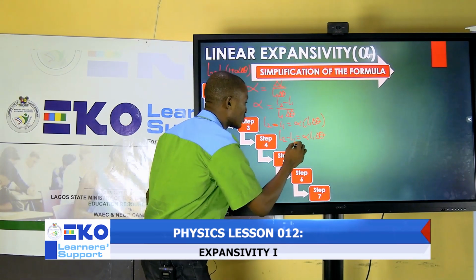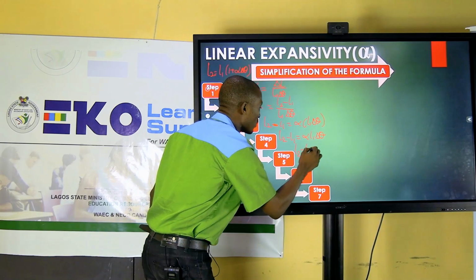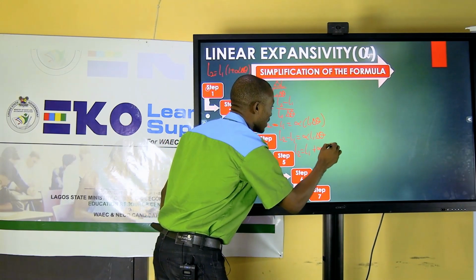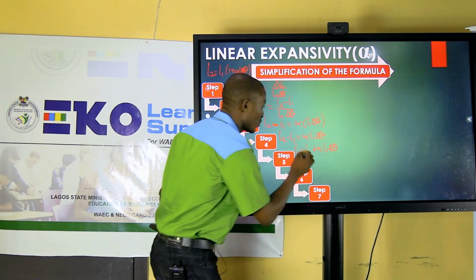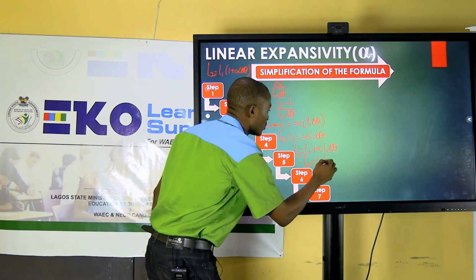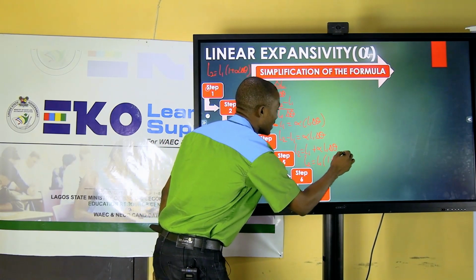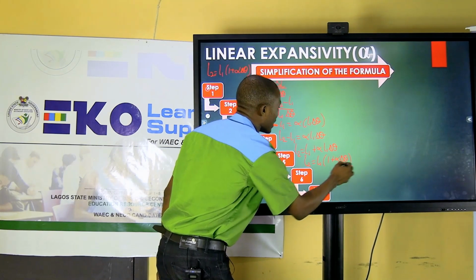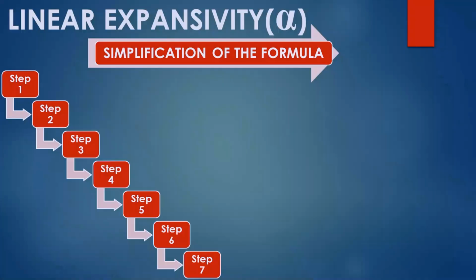So from here, L2 equals L1 plus alpha L1 delta theta. So we can now get our L2: L2 equals L1 into bracket 1 plus alpha delta theta. So you can see now that this formula, we started from this place. So you don't need to cram.